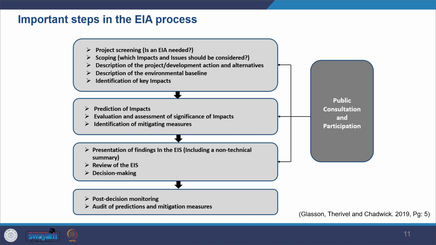Welcome to the course, Environmental Impact Assessment. As we go on seeing the EIA process, we have already seen the first box, the preparatory and initial study stage. Then we also looked at the second box, where we talk about prediction of impacts, evaluation and assessment of significance of impacts, like how to see the significance of impacts. And then we also looked into identification of mitigation measures.